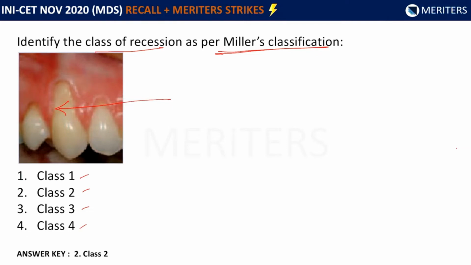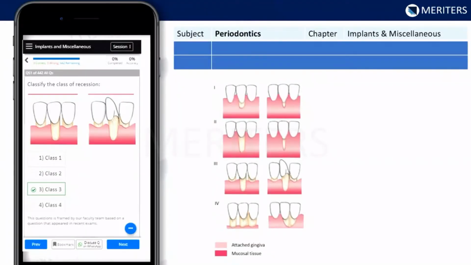And the answer to this is with the understanding of how Miller's classification works. So we have explained this thoroughly in the bites and in the questions as well. So class 1 is where we have soft tissue recession, which does not extend to the mucogingival junction. In class 2, we have soft tissue recession, which may or may not extend to the mucogingival junction, but there